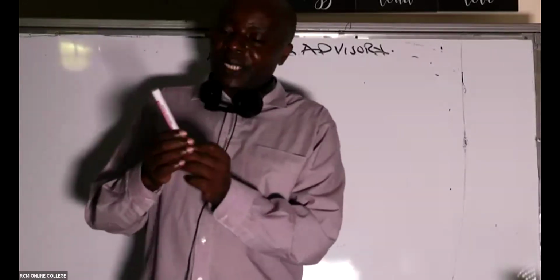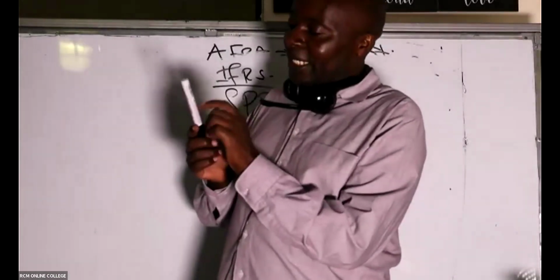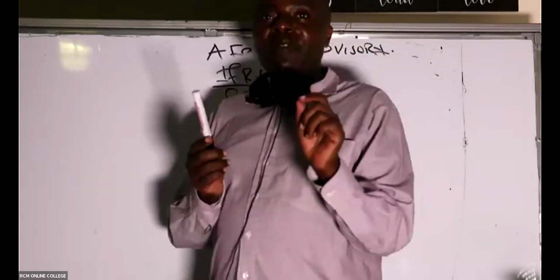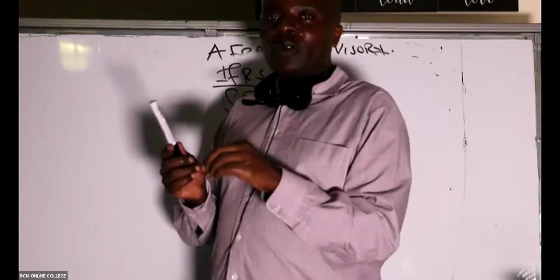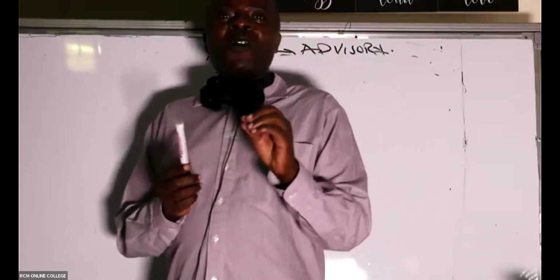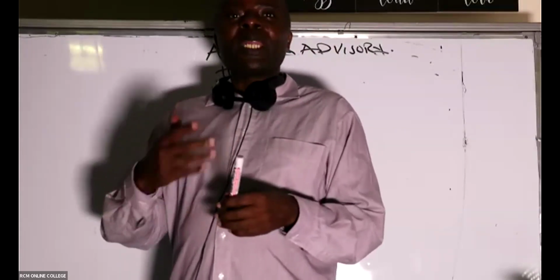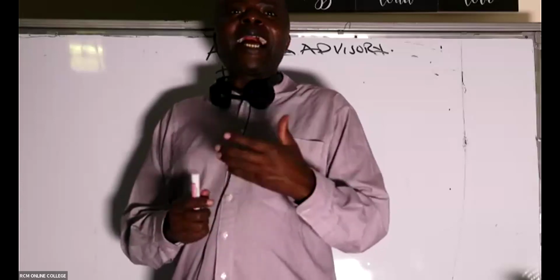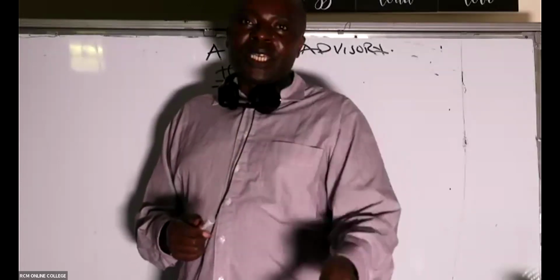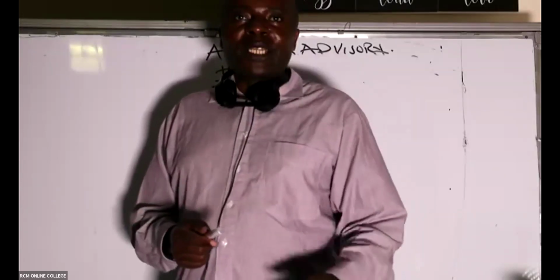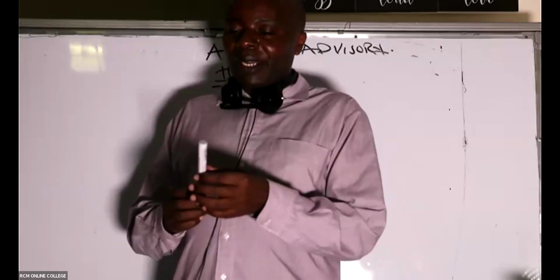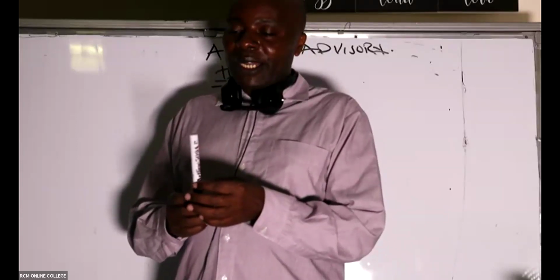If, for example, I'm measuring the value of this particular asset here, and we happen to have other identical pens, then we shall see how we use what we call level 1 inputs. Level 1 inputs, because of an identical asset existing in the market and it is being sold. That's level 1.